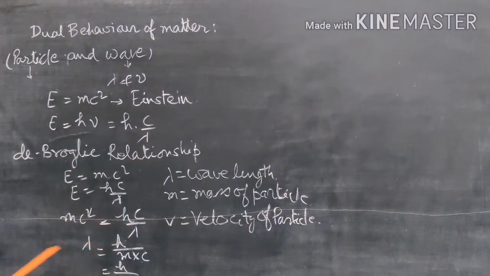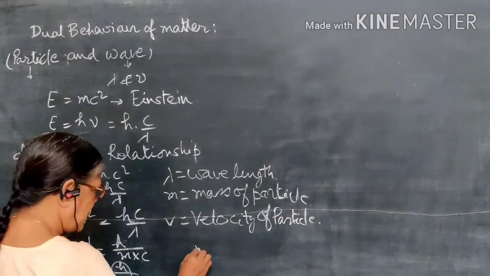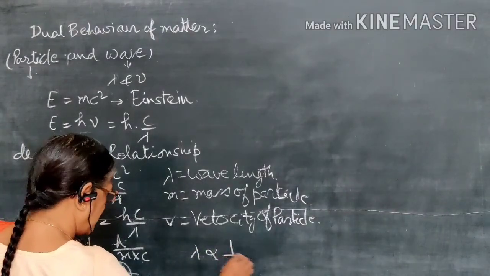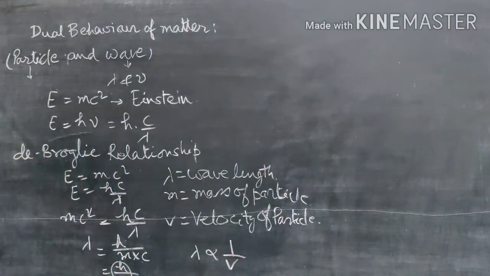So this relationship is called the de Broglie relationship. Here h is Planck's constant, and when we talk about the electron, its mass and Planck's constant are constant. Then we can write that lambda is inversely proportional to its velocity. Clear?